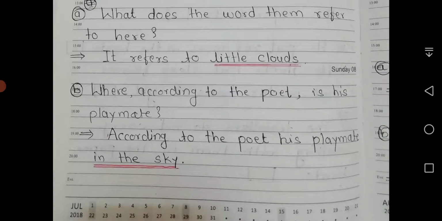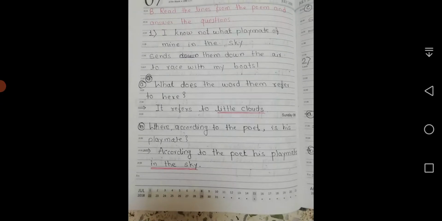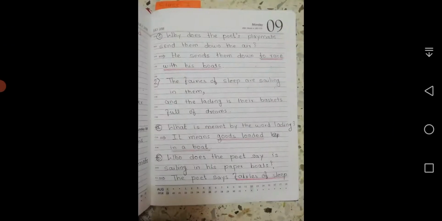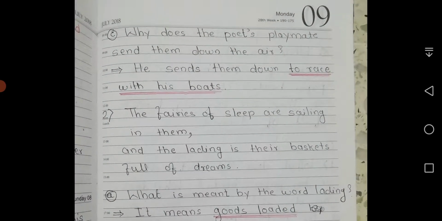Then B. Where, according to the poet, is his playmate? According to the poet, his playmate is in the sky. Then C. Why does the poet's playmate send them down the air? And answer is he sends them down to race with his boats.